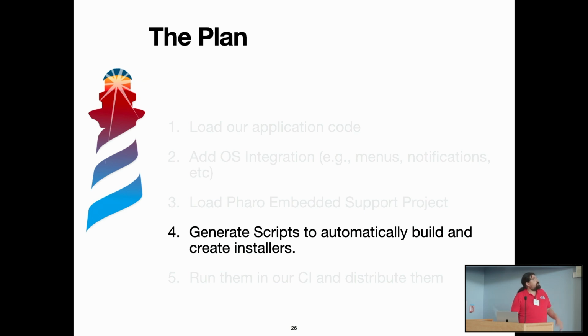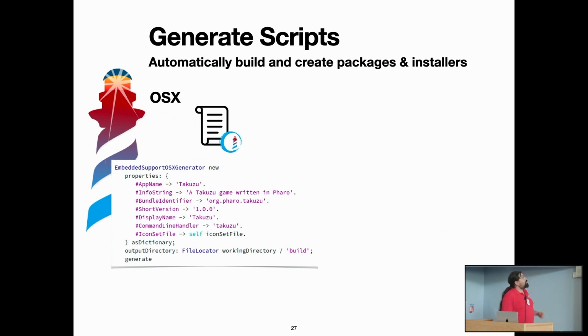So let's talk about that. That is the real meat in the talk. We are going to automate the generation of the CI process. So basically, we are going to start. I will show it first in OS X and then in Windows, but it's basically the same.